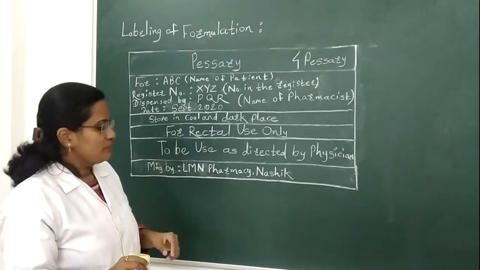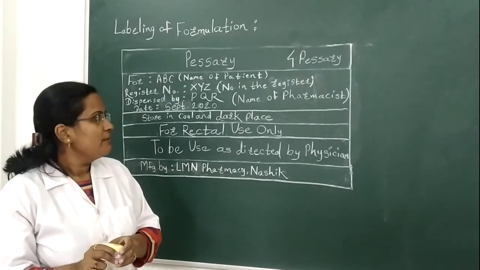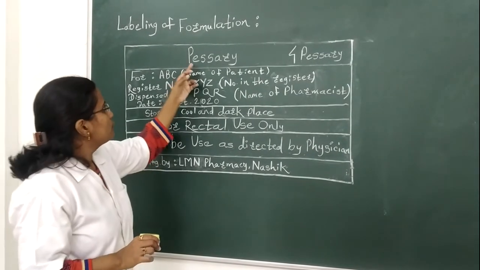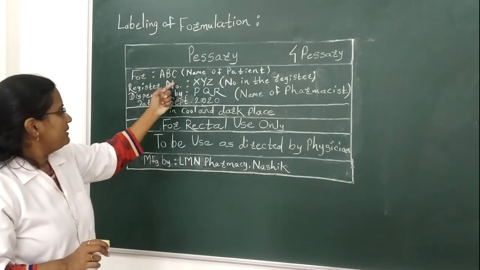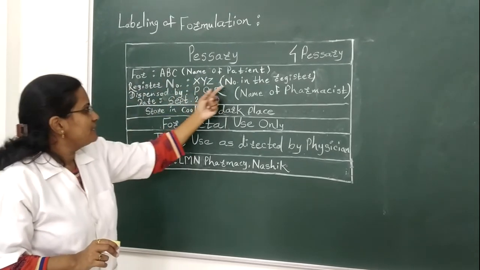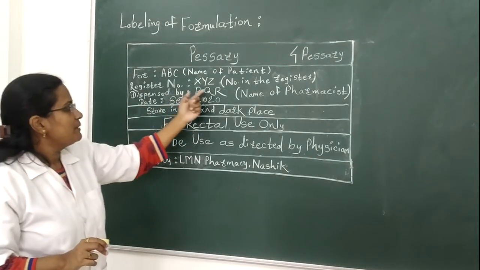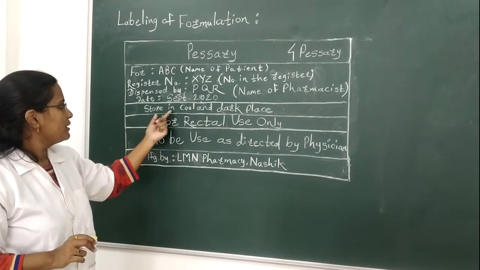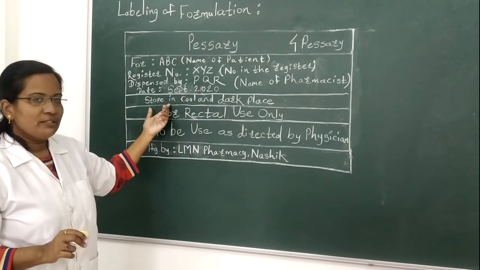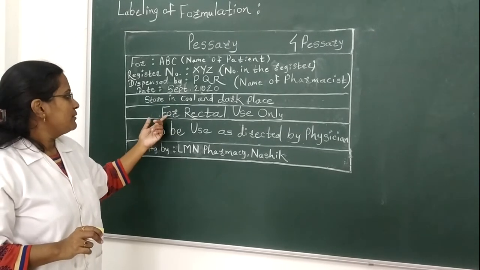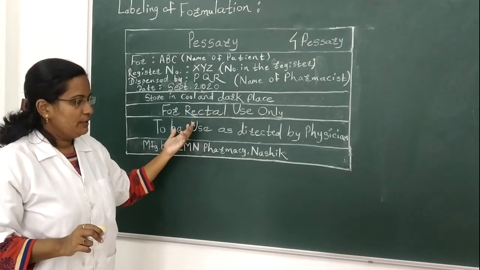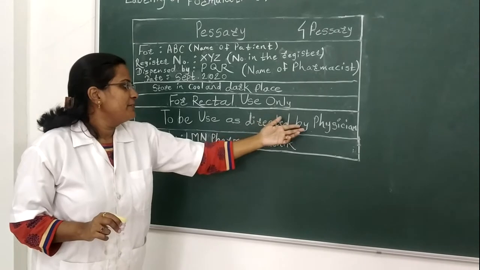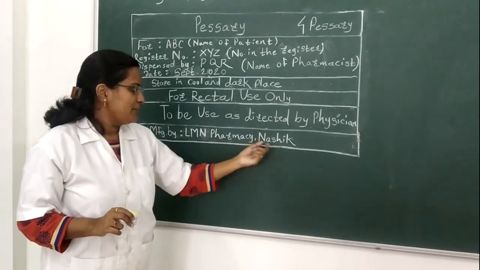Labeling of the formulation: we have packed each pessary in separate butter paper and stored it in this container. The label reads: 4 pessaries for ABC, the name of the patient; register number XYZ, the number given in the register; dispensed by PQR, the name of the pharmacist; manufacturing date September 2020; store in a cool and dark place. These pessaries are always stored in the refrigerator. These are used for rectal use, or one can also use them for vaginal use only. To be used as directed by physician, manufactured by Element Pharmacy Nasik.